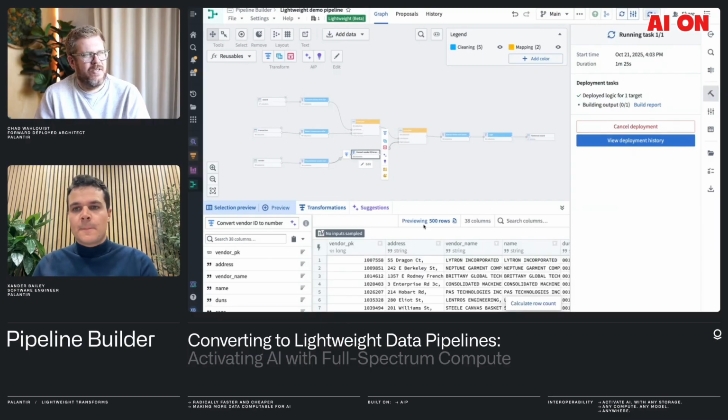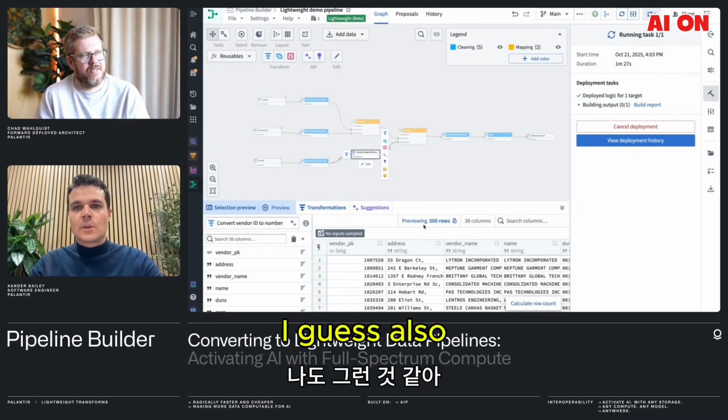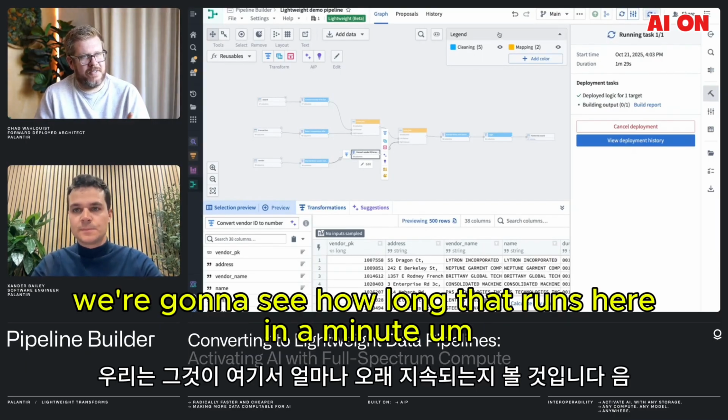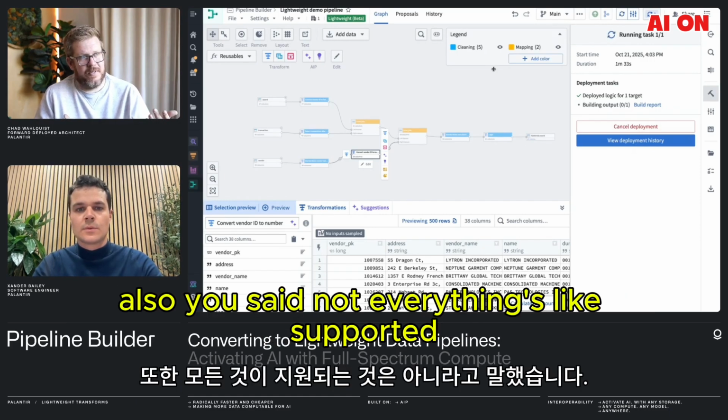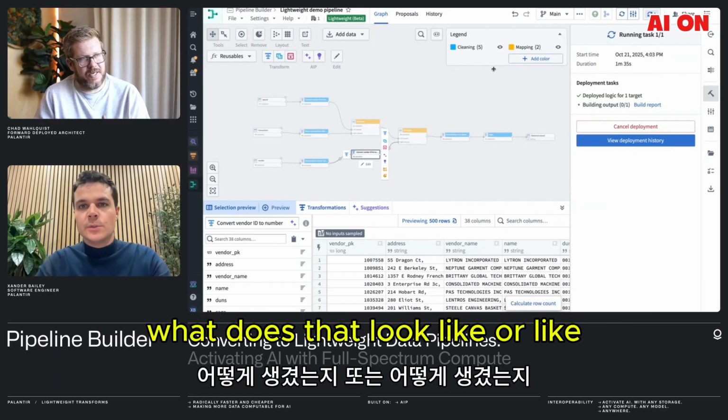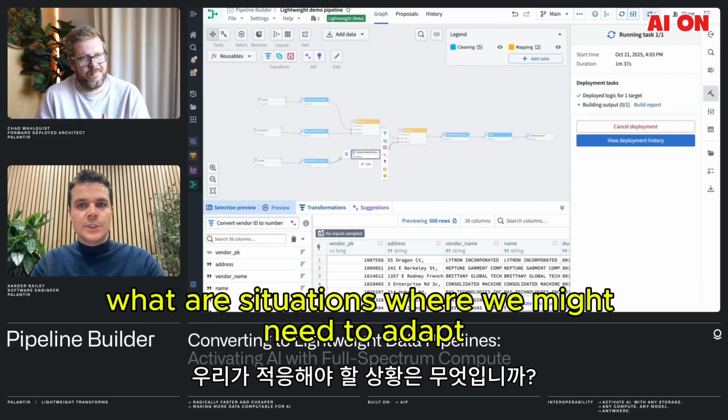Yeah. So, okay, that's going to run for a while. I guess also we're going to see how long that runs here in a minute. In the meantime, you said not everything's supported. Is there a way we can see what that looks like? Or what are situations where we might need to adapt?